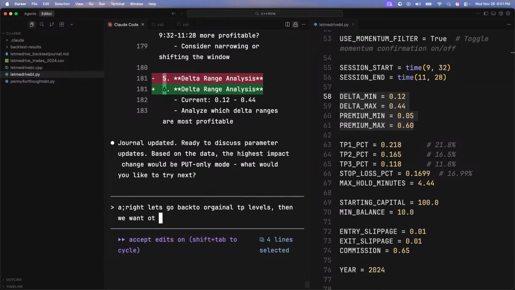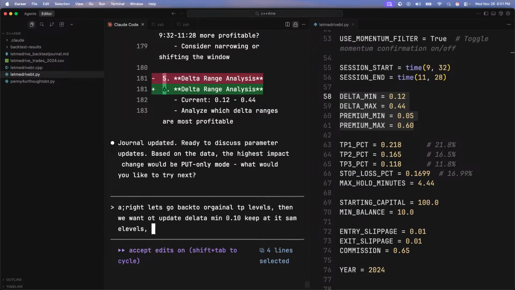Then we want to update the delta min to 0.10 and max to... oh, keep the max the same. Then the premium max is going to be 0.4. I'm going to cut all that, almost take 20% off of it.